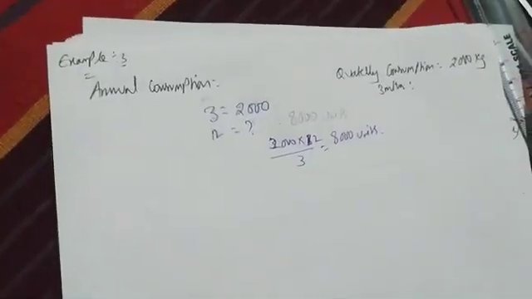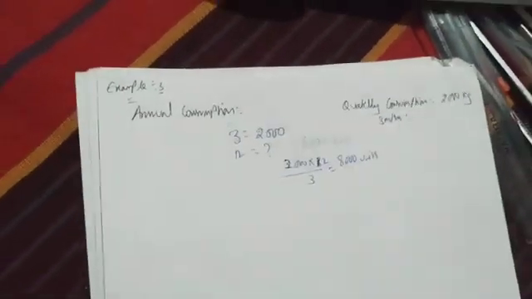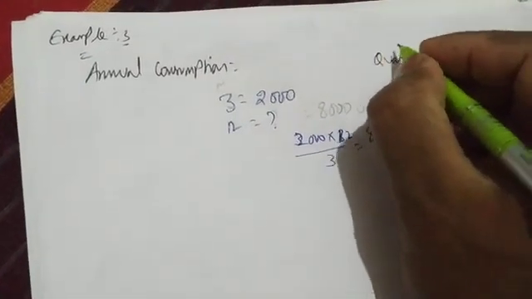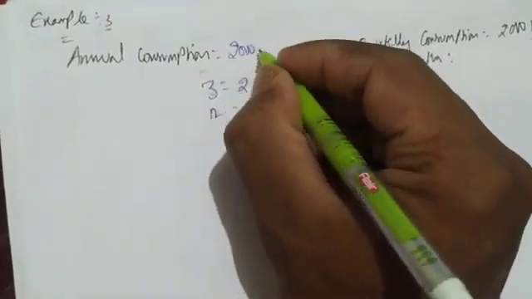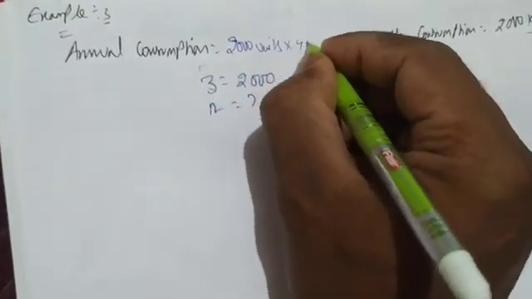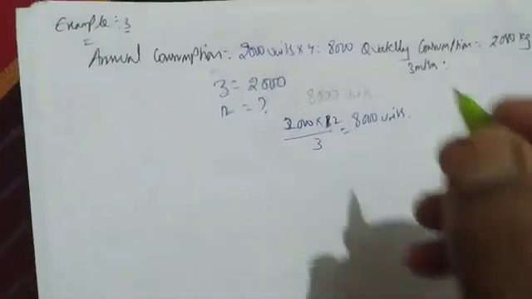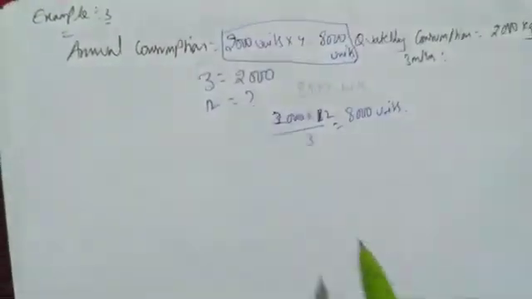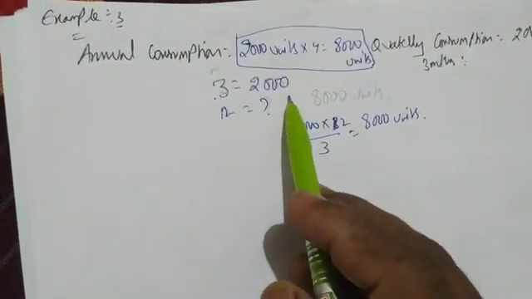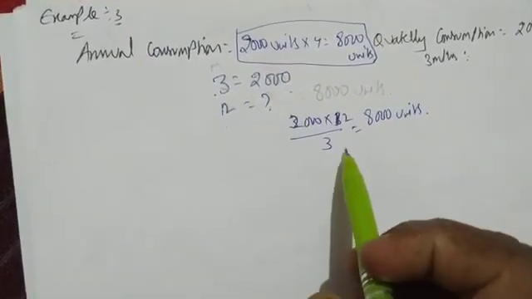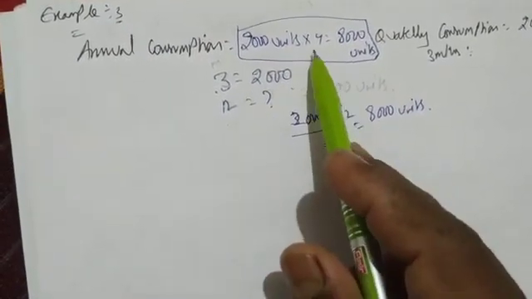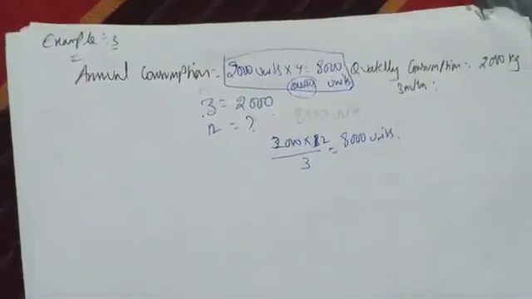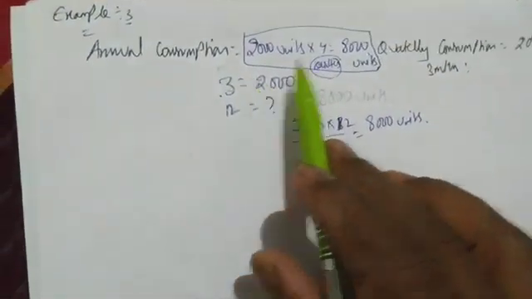Or you can directly do it like this. In a year, how many 3 months do we get? We get four 3-months. So 2000 units into 4, you get 8000 units directly. So there are 2 ways to find your annual consumption. First, for 3 months 2000, for 12 months how much? Cross multiply, you will get the answer. Or in a year there are 4 quarters, quarters meaning 3 months, into 2000 you'll get 8000.